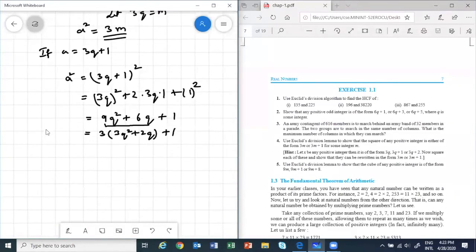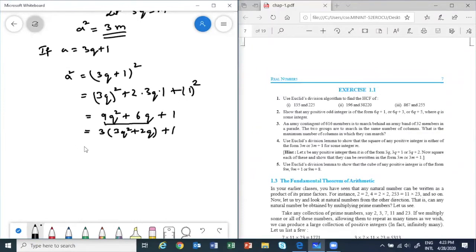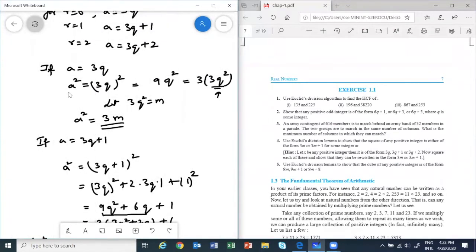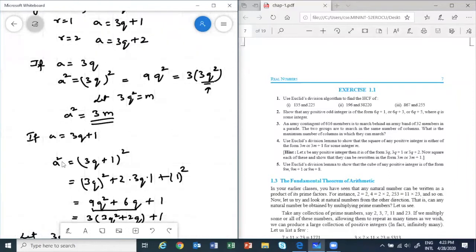Correct? Now this I can replace. If I substitute, let 3q square plus 2q be equal to m, because m is any integer, as they say in the question also, for some integer m. So surely if you put this value as m, your a square will become 3m plus 1. Right? So only one part is left now. What happens when r is 2? When r is 2, we have to take 3q plus 2. a is 3q plus 2, and square it.